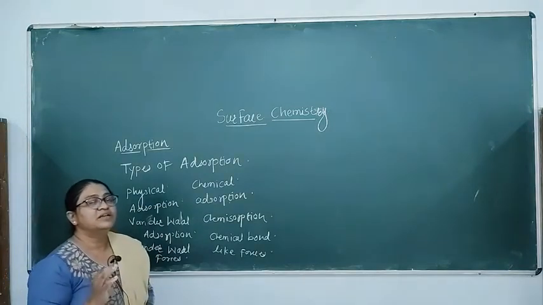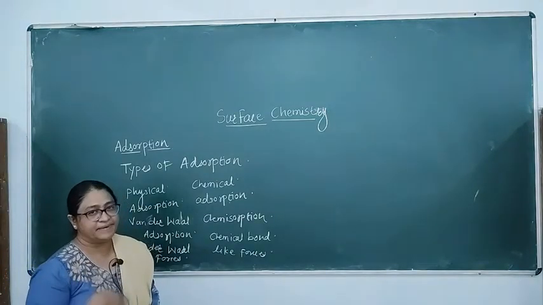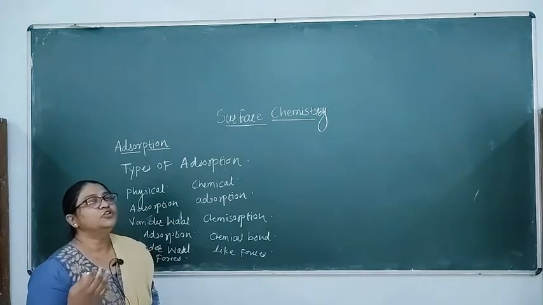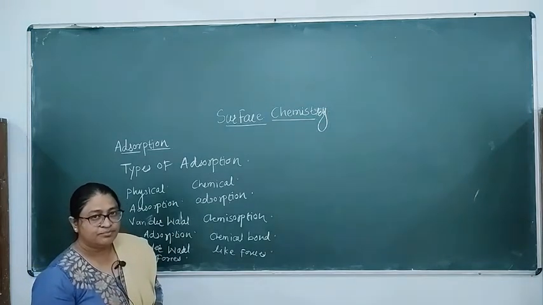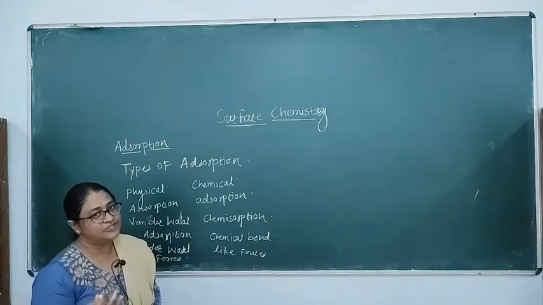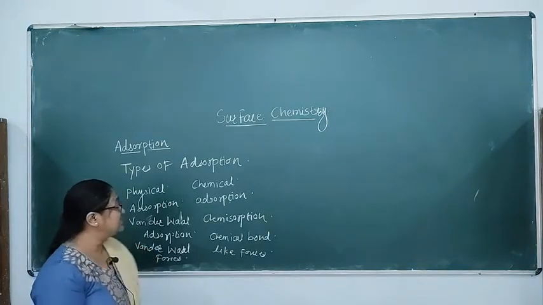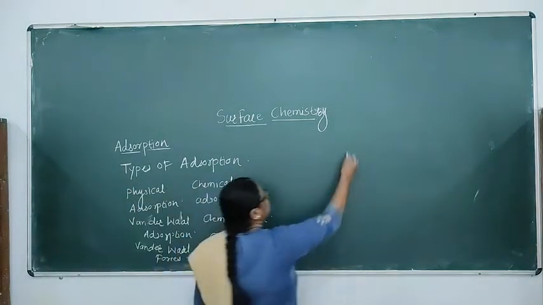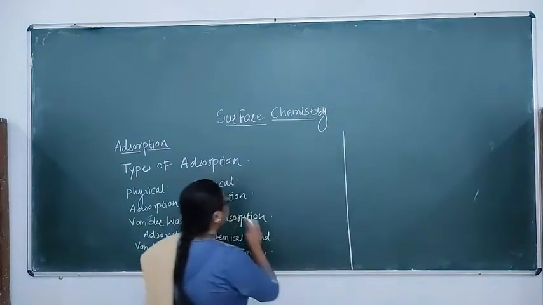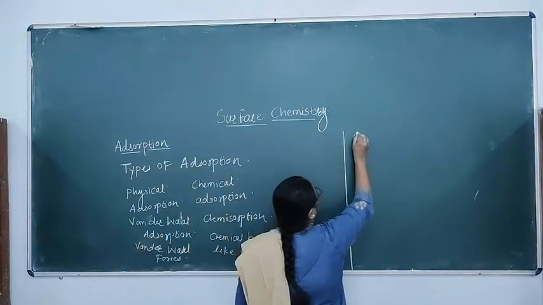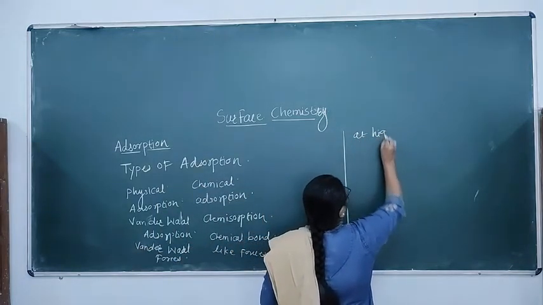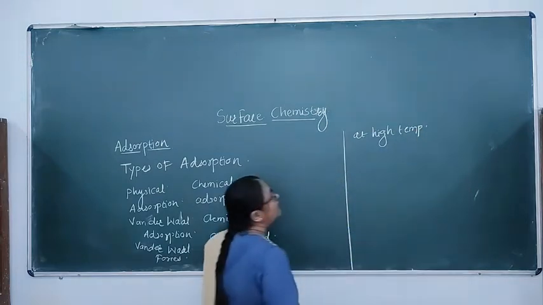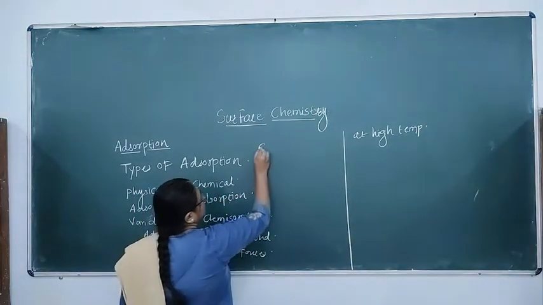The next point of difference: physical adsorption occurs relatively at low temperatures, that means below the boiling point of the adsorbate. At those temperatures physical adsorption can occur, while chemical adsorption can occur at high temperatures also.